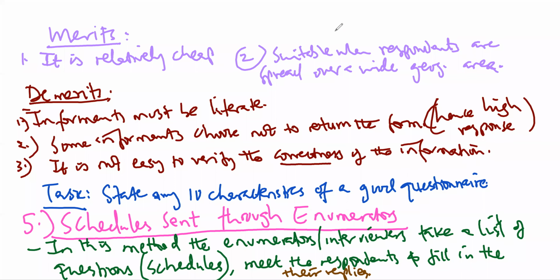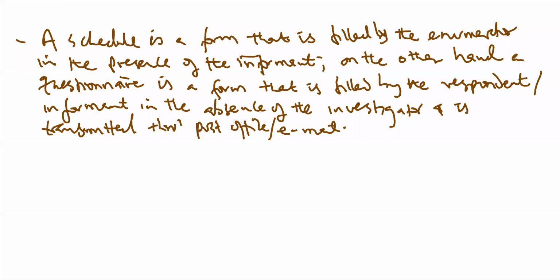Okay, so let's differentiate between a schedule and a questionnaire in a more formal way. As we mentioned earlier, a schedule is filled by the enumerator in the presence of the informant. A questionnaire is a form that is filled by the respondent in the absence of the investigator, and it is transmitted through the post office or email, or nowadays you can even use courier services and so on and so forth.